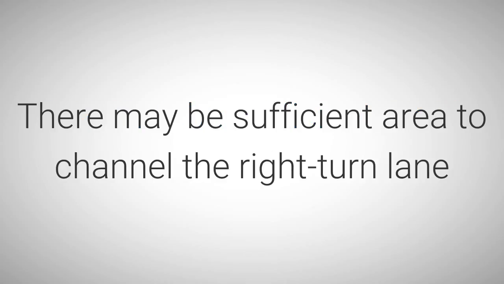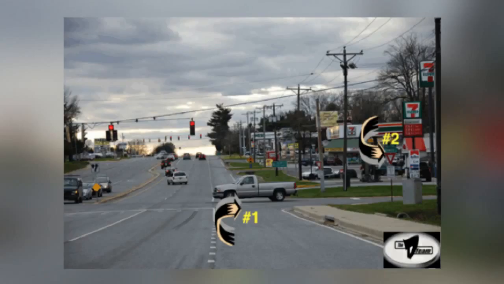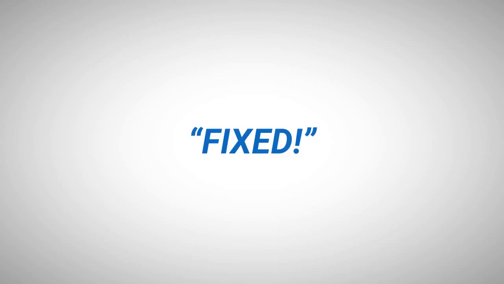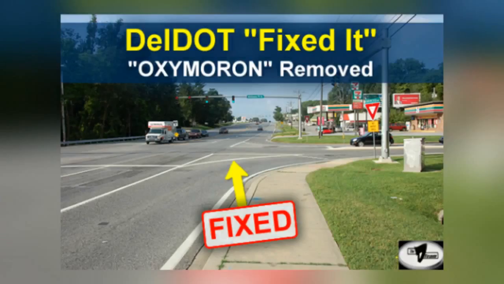There may be sufficient area to channel the right turn lane in intersection picture number 5-11 above with a striped island. If that can be done, it will call for a yield before making a right turn on a red traffic signal, as well as a yield when making a right turn on a green traffic signal. Fixed. DelDOT fixed it.